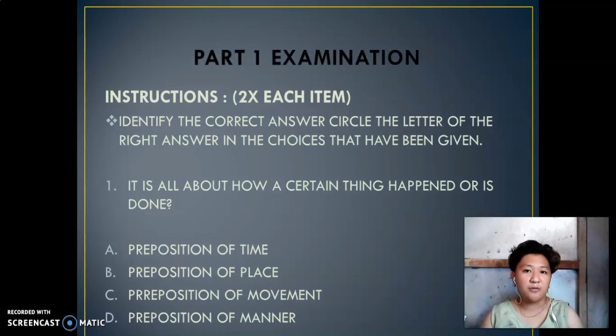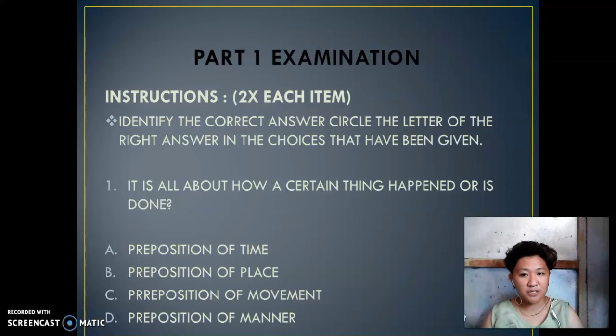After you answer those questions, we are going to do the part 1 examination. I will explain the instructions: 2 points each item per question. This is multiple choice. The instructions are: identify the correct answer. Circle the letter of the right answer in the choices that have been given.